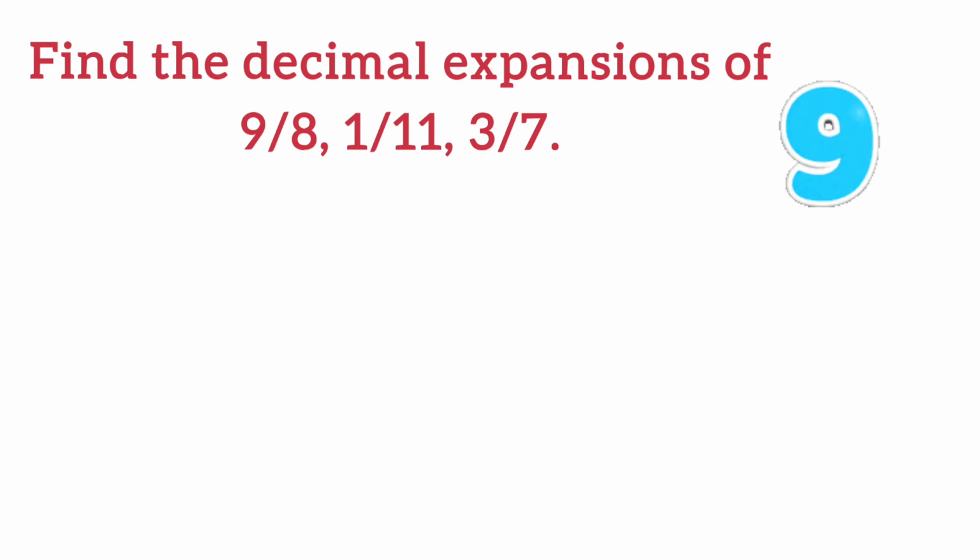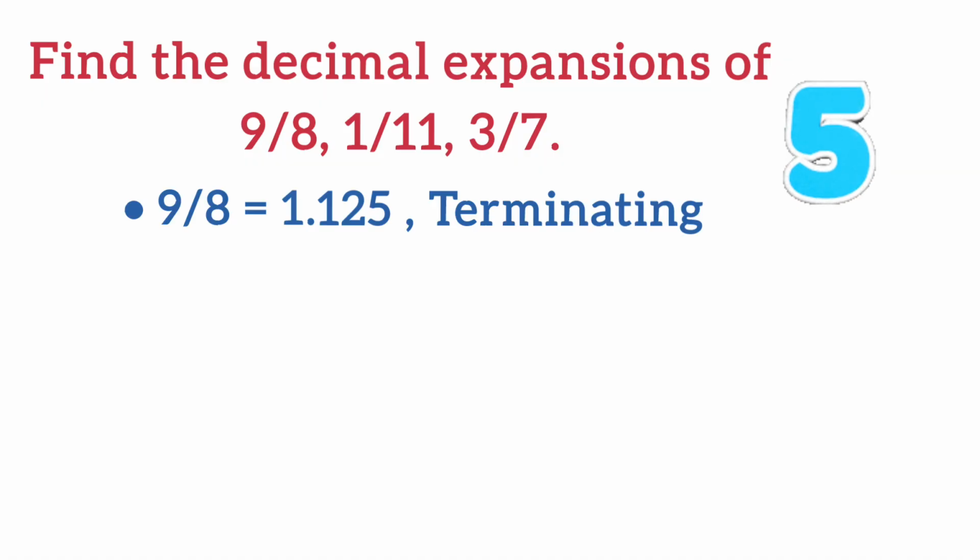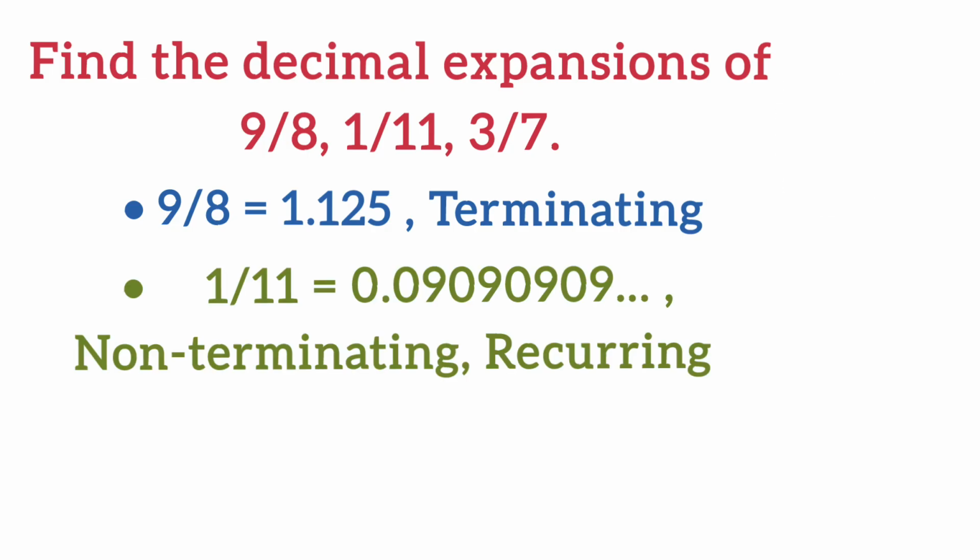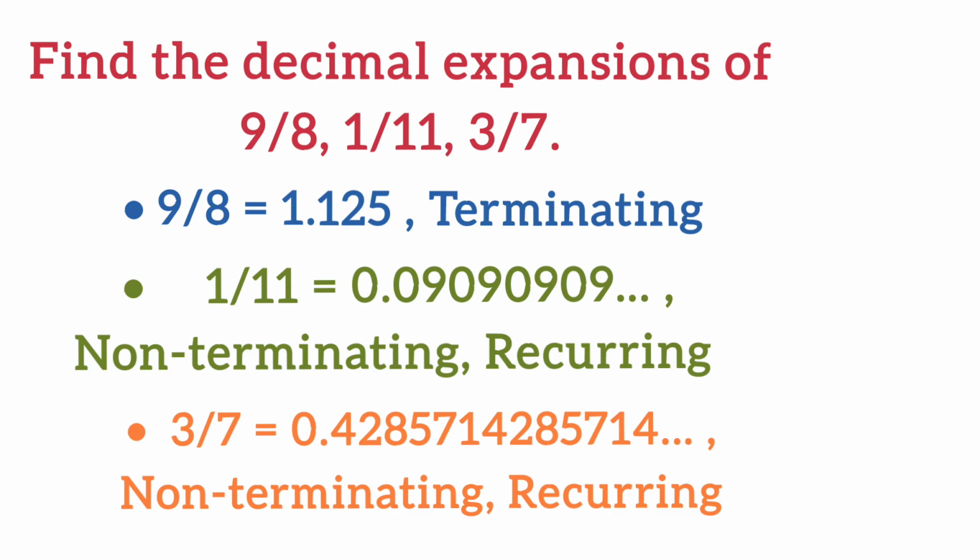After performing the divisions, we get 9 by 8 as 1.125, which is terminating, and 1 by 11 as 0.090909 and so on, which is non-terminating and recurring, or repeating.